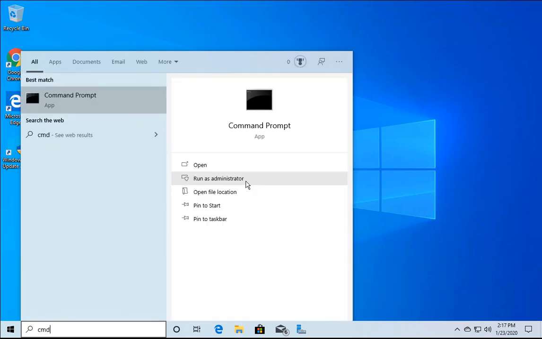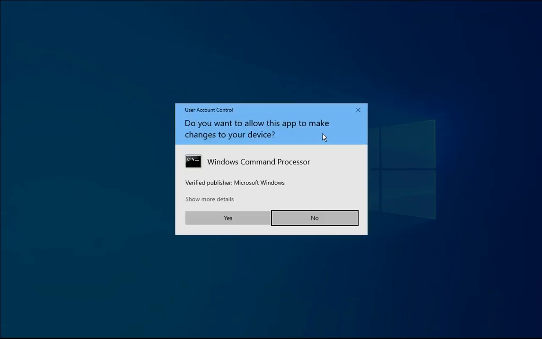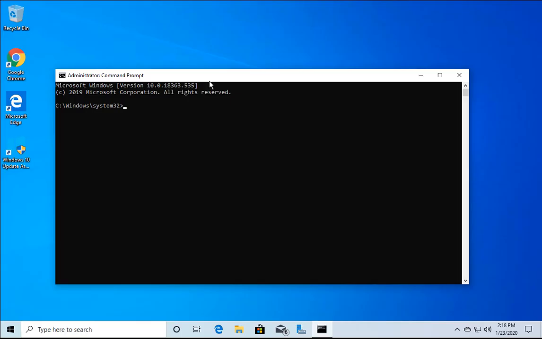You have to log in with an administrator account and open the command prompt with administrator rights to run this command. It will ask you for user account control permissions. Click on yes. Once this is open, just type SFC space /scannow and it will check if any corrupt files are there, and it will try to fix those files.